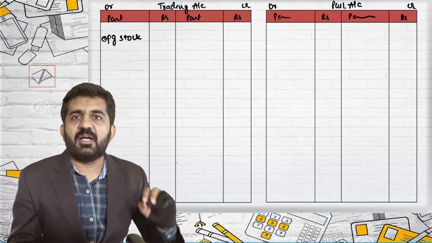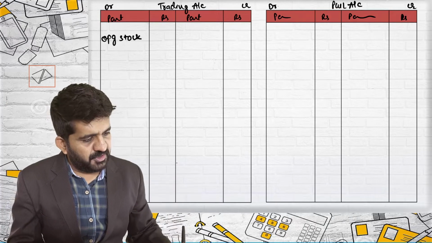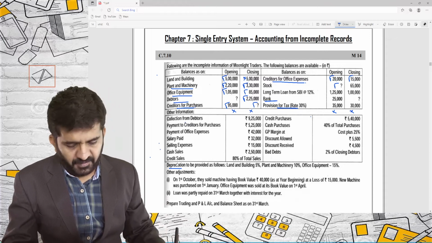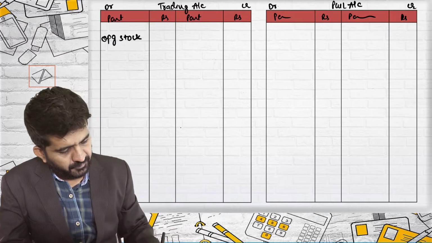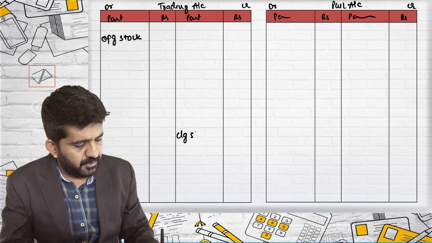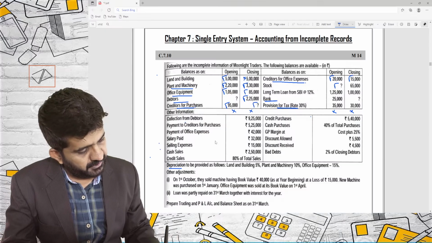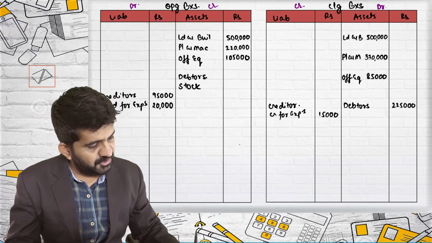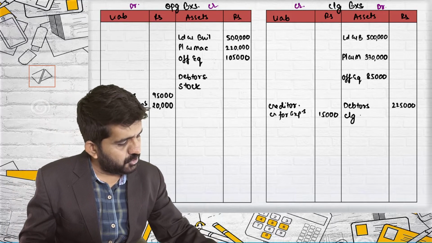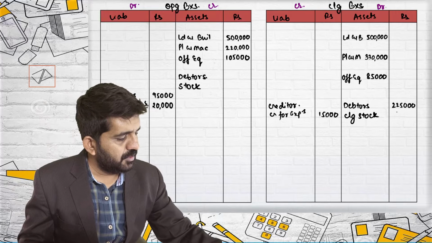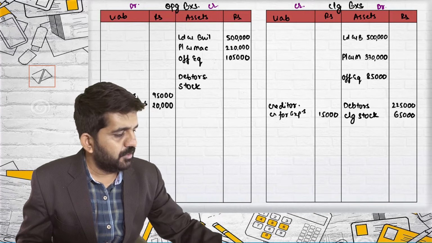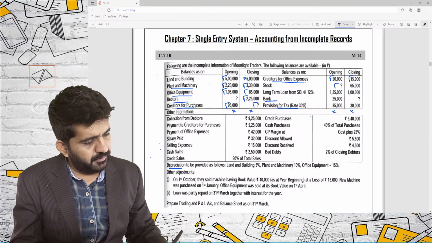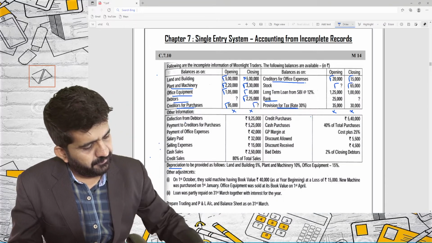As it was a question mark, I have written in inner column, but as the figure is not known, I am not writing down any other thing. Closing stock 65,000, two effects. Trading account credit side closing stock figure is 65,000. Balance sheet asset side closing stock 65,000. This is debit effect. This is credit effect. We can go ahead. 65,000 we can tick mark it.